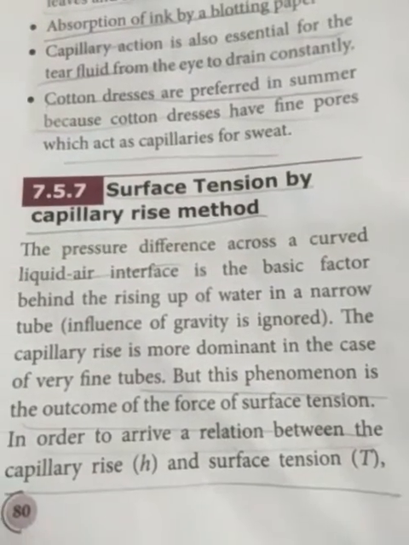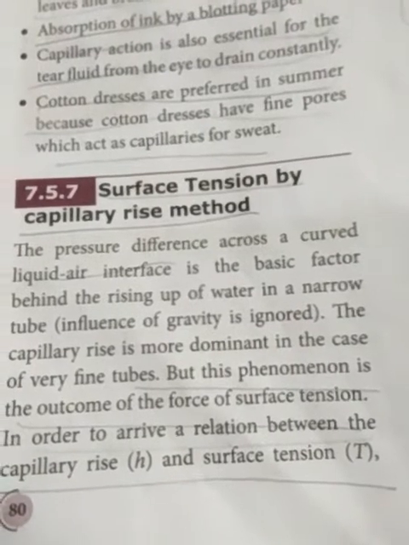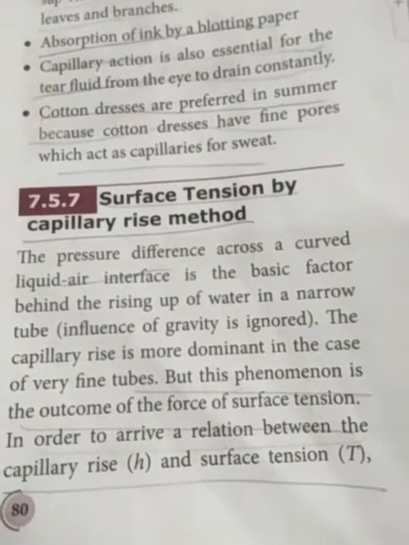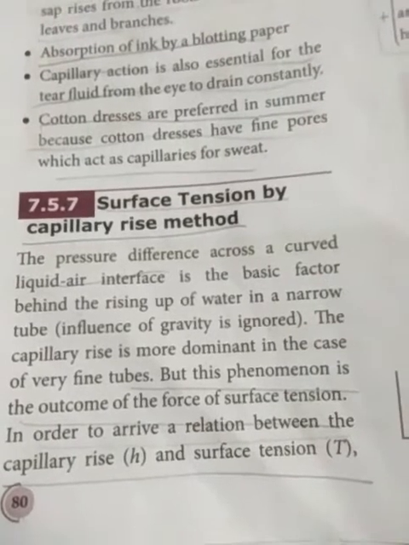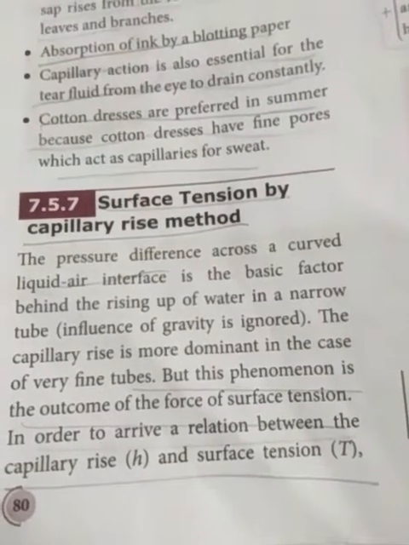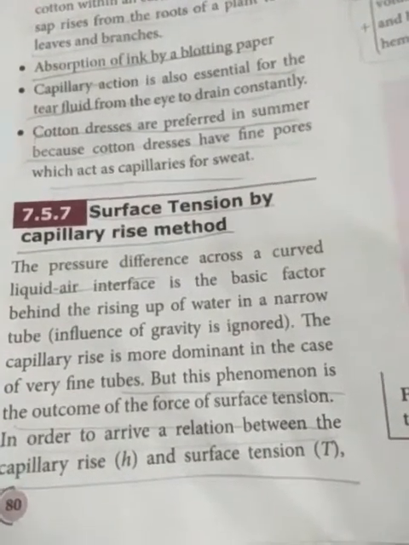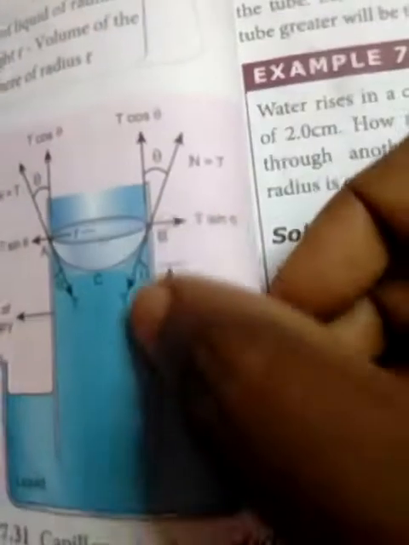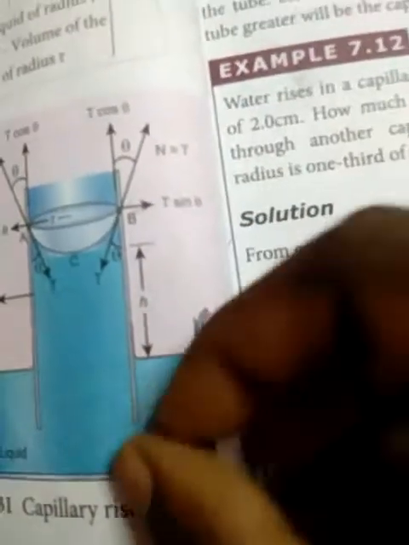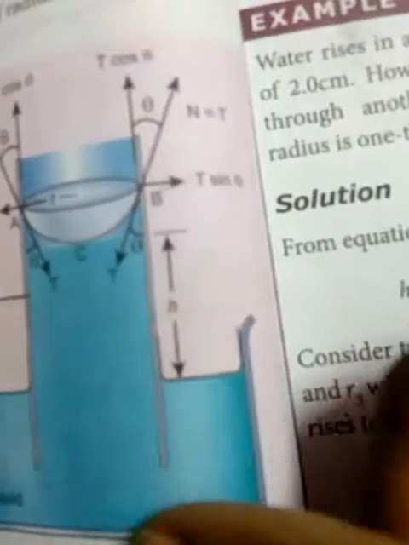So you see that the capillary rise is more dominant in the case of very fine tubes, but this phenomenon is an outcome of the force of surface tension. In order to arrive at a relation for the capillary rise, this height here we take as h. The capillary tube is fixed here. So when you apply pressure, the water level rises in the capillary tube, from the bottom of the water in the vessel. We are taking that as h.